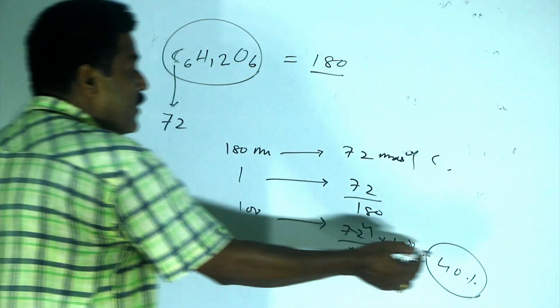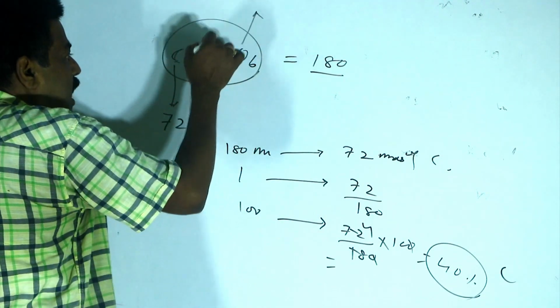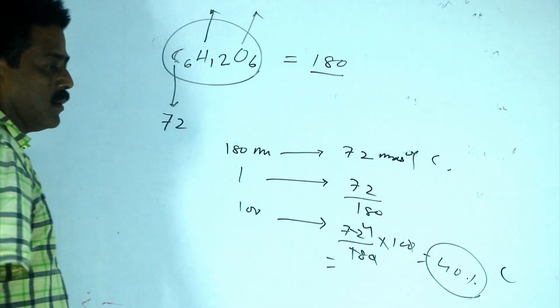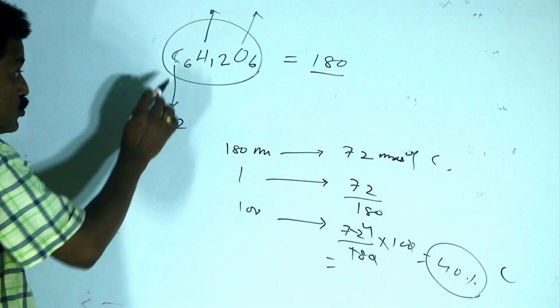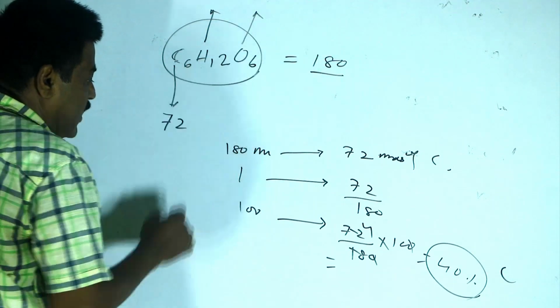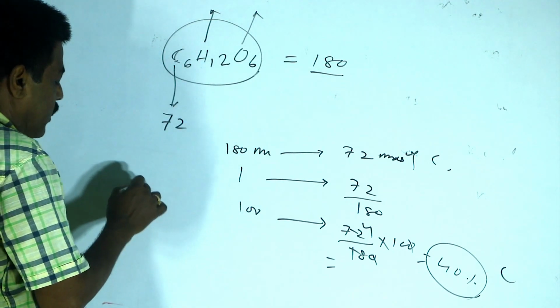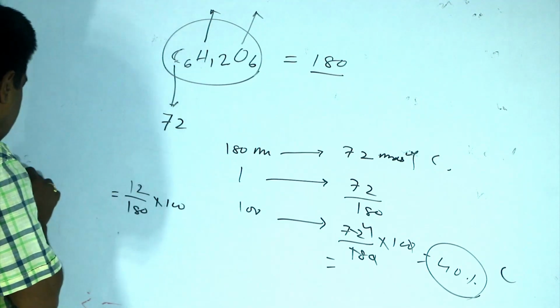Likewise, we can calculate the percentage of oxygen and the percentage of hydrogen. Here the percentage of hydrogen can be calculated as 12, the mass of hydrogen, and the total mass is 180. So 12 by 180 into 100 is the percentage of hydrogen.